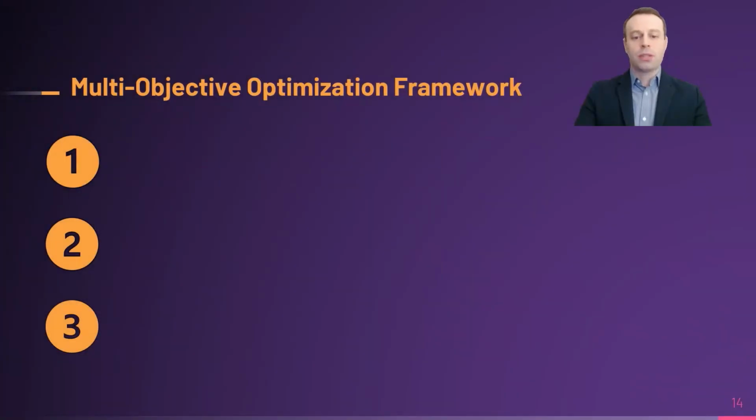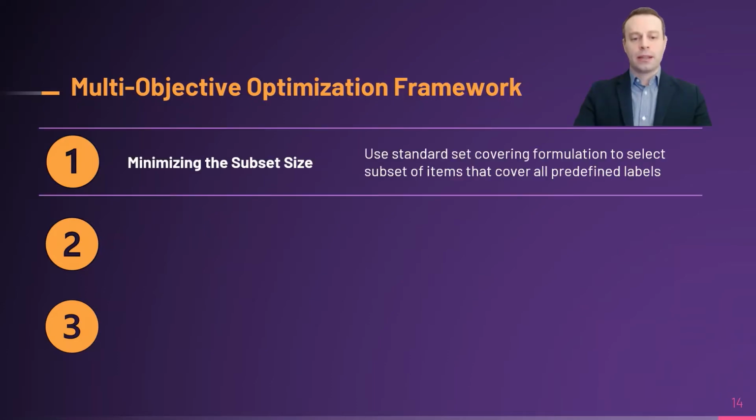Now, let me present you the main steps involved in our algorithm. The solution approach consists of 3 main steps. In step number 1, to minimize the subset size, we use a cover formulation to select a subset of items that cover all predefined labels. This is a standard set covering approach that's commonly used in the discrete optimization community.